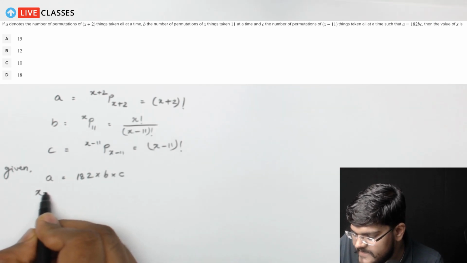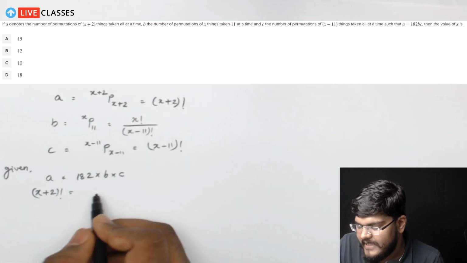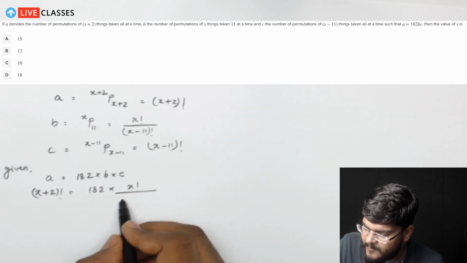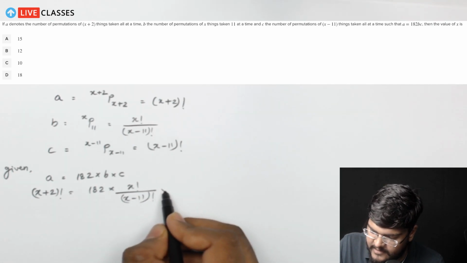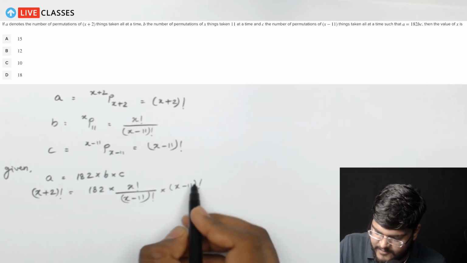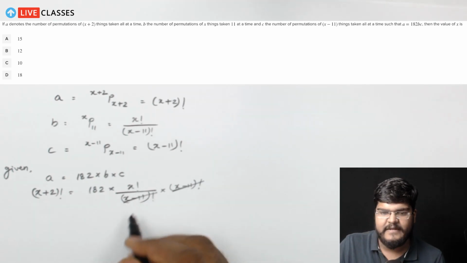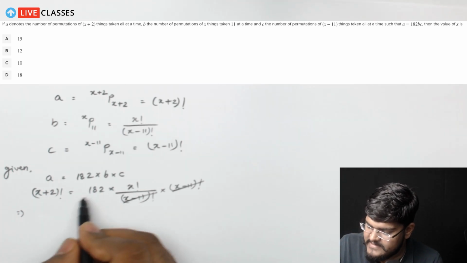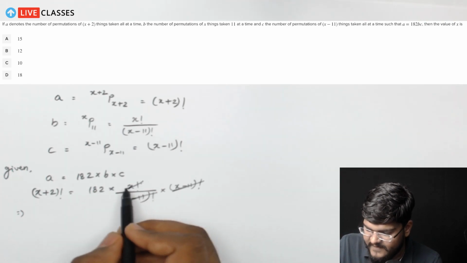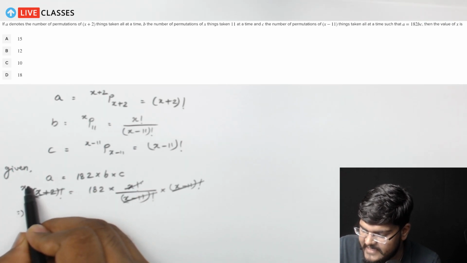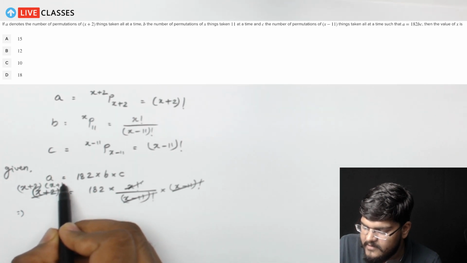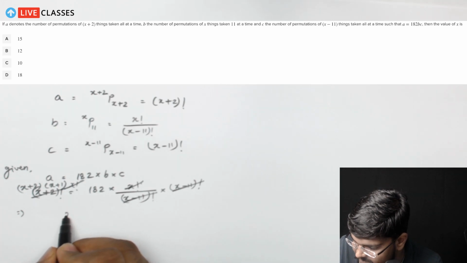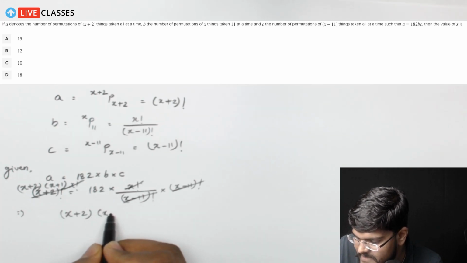This is x plus 2 factorial equaling 182 times B, which is x factorial upon x minus 11 factorial, into x minus 11 factorial. You can cancel out this x minus 11 factorial with this x minus 11 factorial, and ultimately this x factorial also will further simplify. It will give us x plus 2 times x plus 1 times x factorial, and these two x factorials will be cancelled. So ultimately we'll be left with x plus 2 times x plus 1.